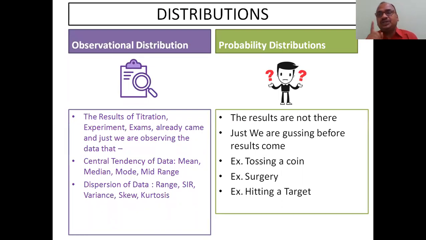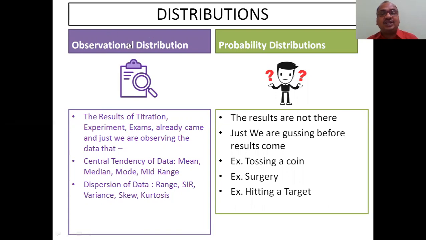See, distributions are of two types. Distribution means sweets distribution, chocolates distribution, like that, how the data is distributed. Data distribution is of two types, and I will tell you a very important thing. One is observational distribution, number two is probability distribution.